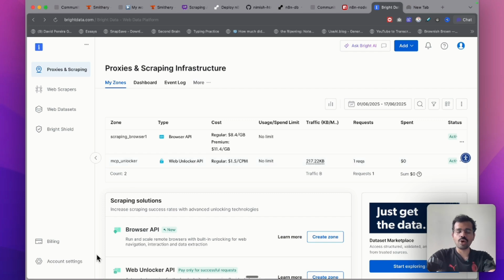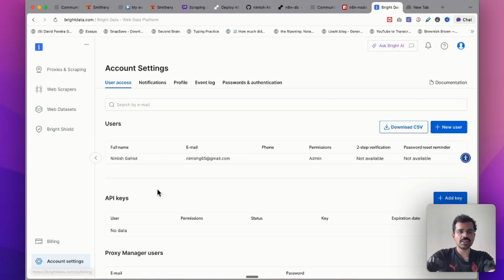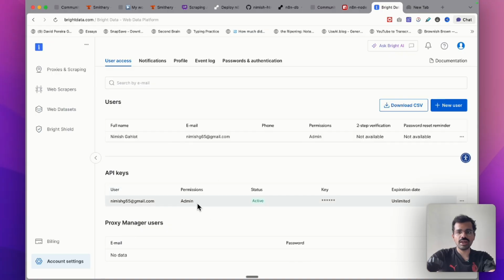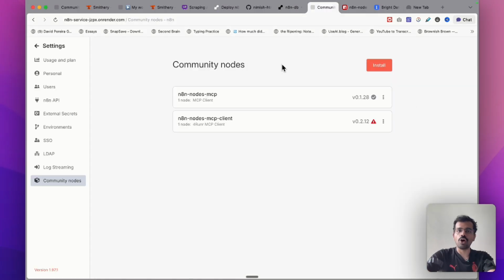The next thing you have to do on this platform is just go to account settings and create a new API key. It allows you to create one API key and I already have that here. Just create the API key and make sure that you copy it because you would be needing it in the next step. Meanwhile, let's go back on our N8N to see if our community node is installed. And I see that now my N8N nodes MCP is installed here. If it is taking a lot of time for you to install this, cancel the process and start it again. I faced the same error a couple of times and it worked.